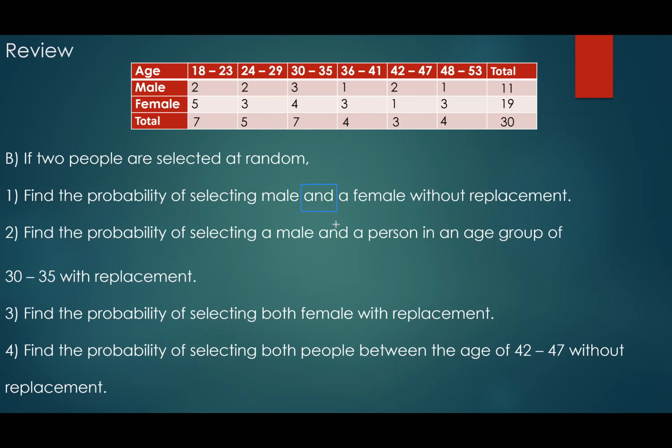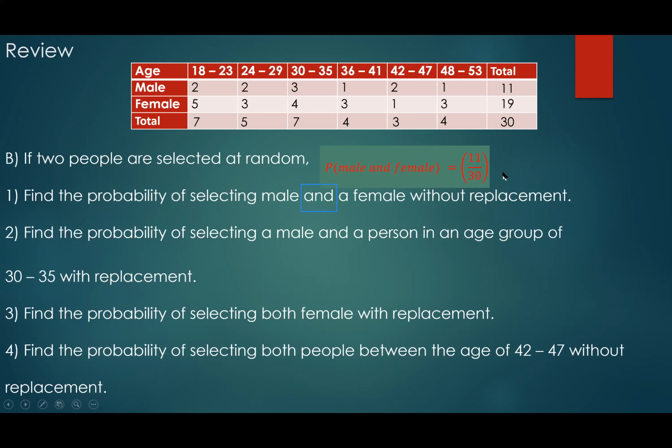Meaning again, I select the first person from this group. What is the probability that the first person is a male, and then the second person is a female? Do you agree that the first time I select one person, I have 11 males, so the probability of a male is 11 over 30, right? And again, I assume that I got the male. I say, go outside.